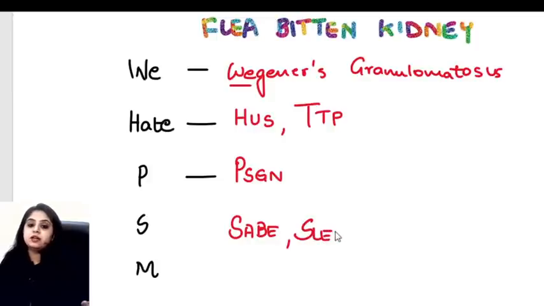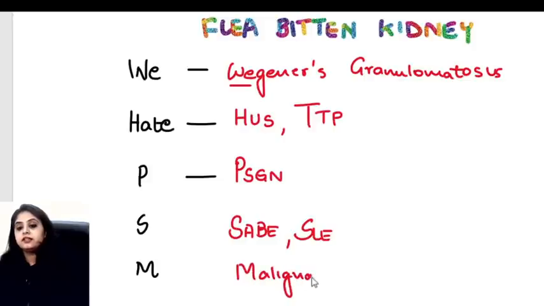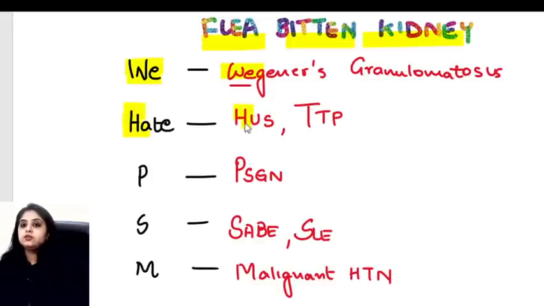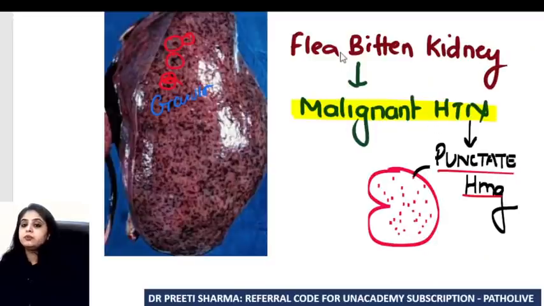Subacute bacterial endocarditis and SLE. And then what we are studying over here, that is a case of malignant hypertension, that can also show you the flea-bitten kidney. Well, actually, there are many more causes, but for the FMG exam, I think this is more than enough. Flea-bitten kidney is seen in Wegener's granulomatosis, HUS-TTP, post-streptococcal glomerulonephritis, subacute bacterial endocarditis and SLE, and malignant hypertension. So here I had a case of malignant hypertension showing me flea-bitten kidney.